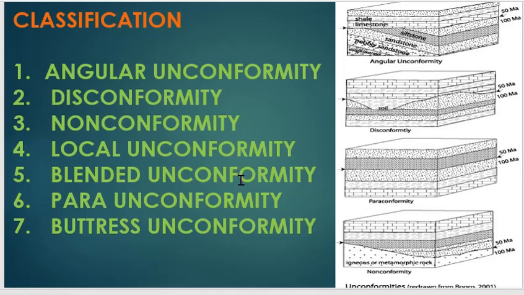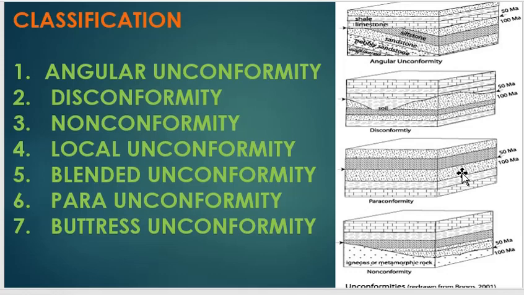So what are the significant features of these unconformities? In angular unconformities, the older beds are tilted. In disconformity, both older and younger beds are parallel, but a small amount of erosion occurs. Para unconformity is a type of disconformity, otherwise known as parallel unconformity, but in para unconformity there is no erosion.